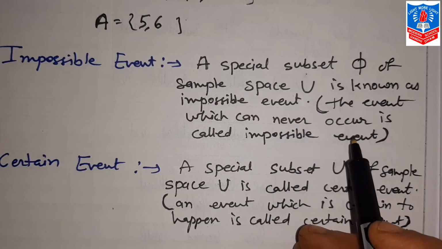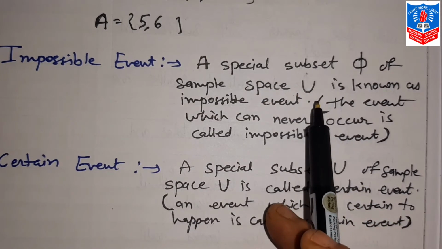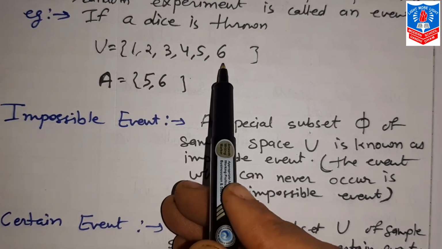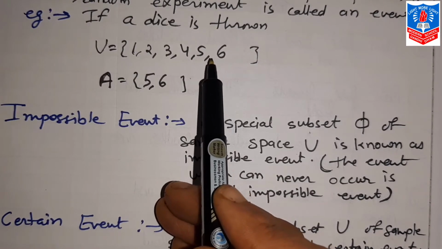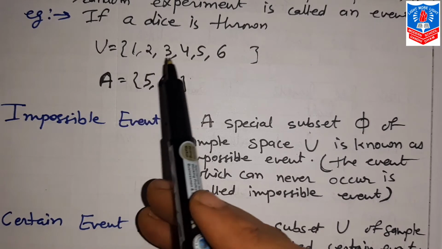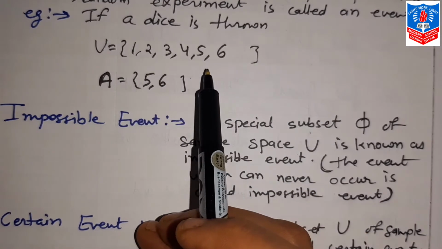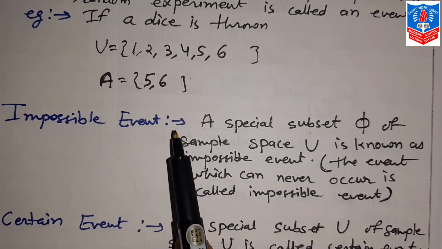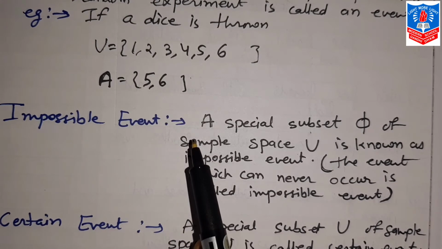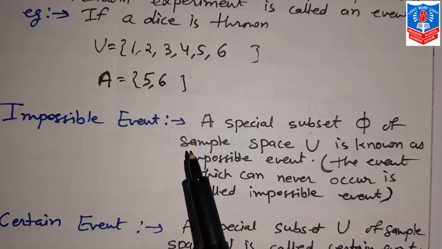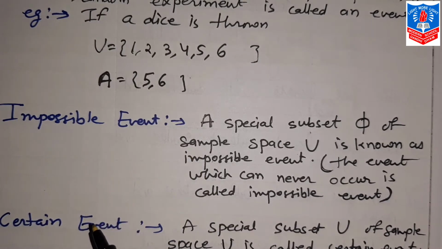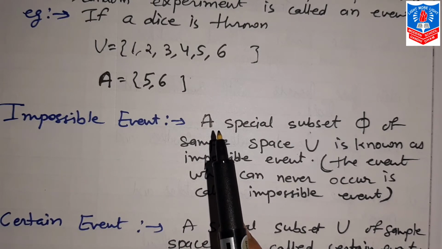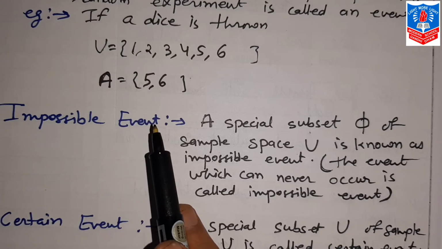Like example, if I give, which we previously discussed just now in event only, the possible outcomes when a dice is thrown are the numbers 1 to 6. Now if I say that number 8 comes when a dice is thrown, is it possible? So that is called impossible event. Or another example, in one bag there are 8 red balls. One ball is drawn from that bag and that ball is a white ball. Is it possible? So that is known as impossible event.